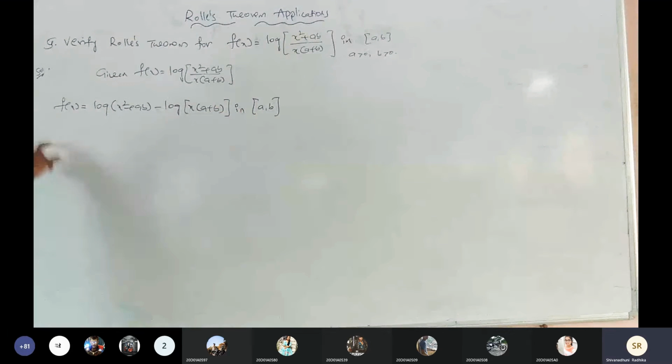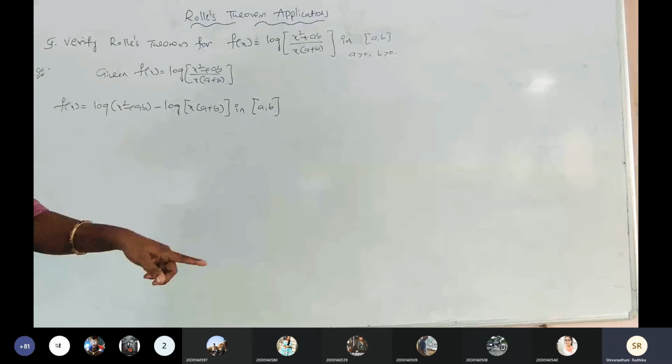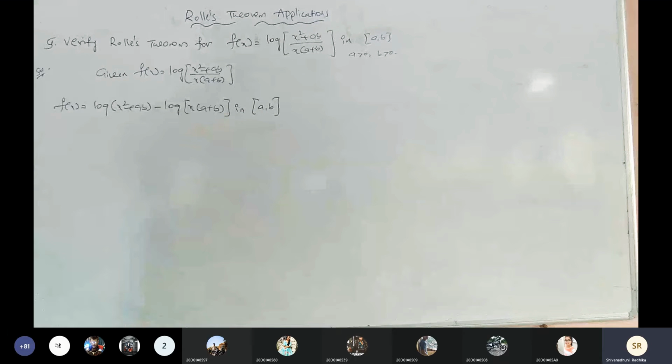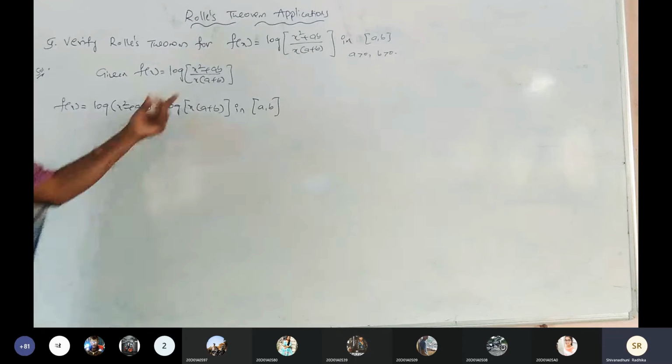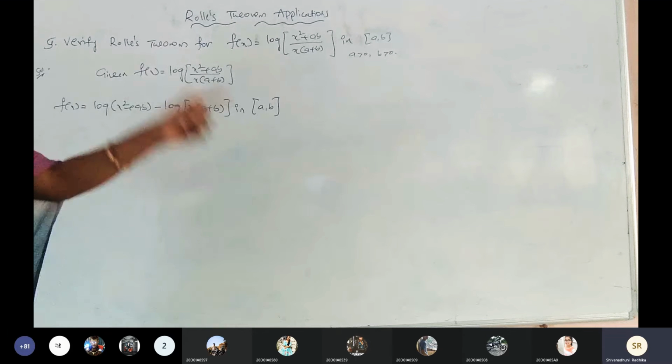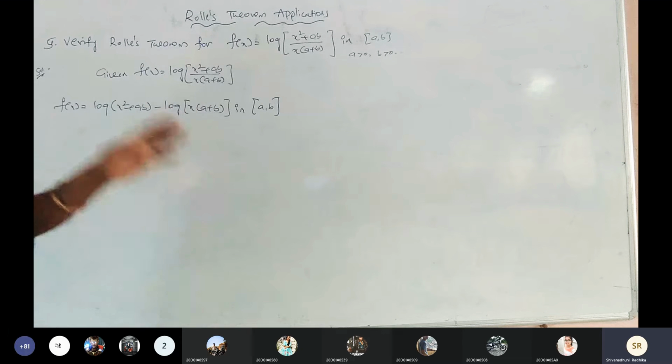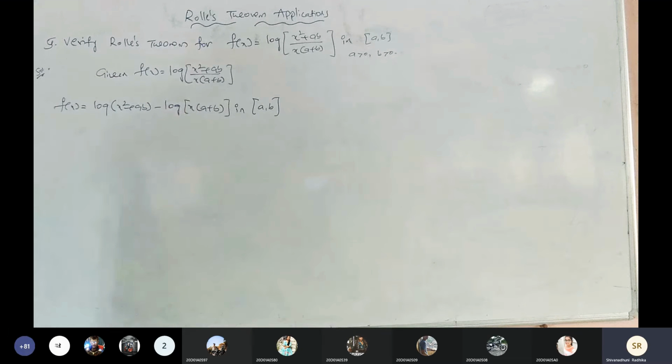And the second condition: the given function is derivable in the open interval a comma b. F of x, whatever function it may be, is continuous and derivable. Is it clear?